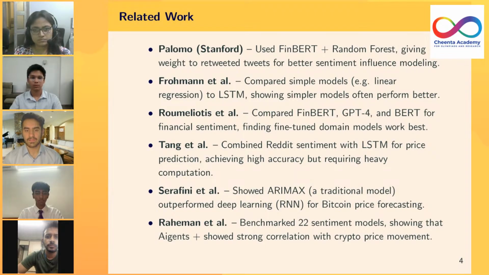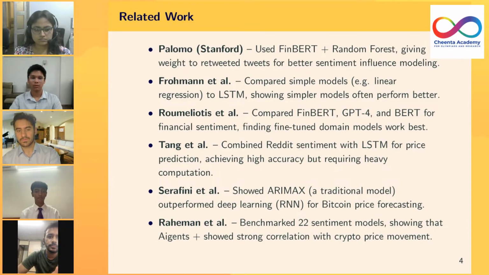Next, we have Froman and others. They compared simple models like linear regression to LSTM. Here, LSTM stands for long short term memory. It is a special kind of neural network that is good at learning from data spread over time. For example, it can predict future trends from past stock prices or tweets. And he found that these simple models, like linear regression, often perform better.